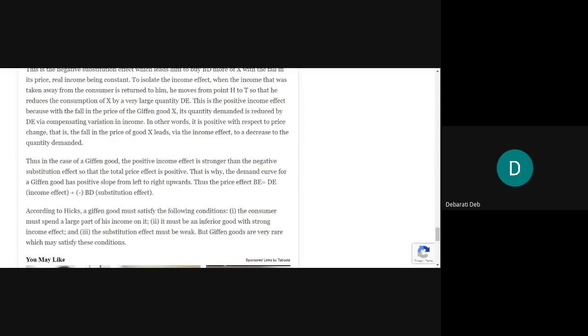Thus, the price effect BE is equal to DE, which is the income effect, plus minus BD, which is the substitution effect. Why are we writing this minus? Because the substitution effect is a negative one. But we don't write negative in the case of income effect because it is a positive one, as well as the price effect, which is happening due to the stronger positive income effect, that is also going to be positive.